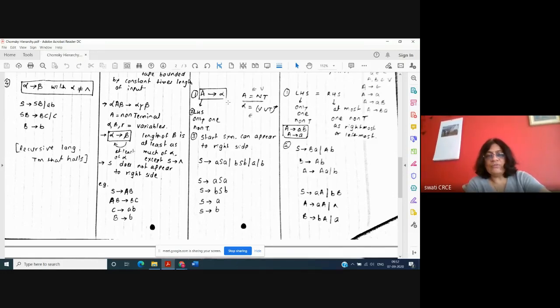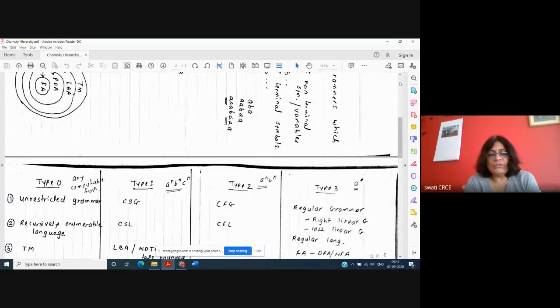In these two types of grammars, the left hand side is always a single variable. In type 2, the rules are of the type A generates alpha, where alpha is a combination of variables and terminals, and the variable can occur at any location. But here the variable appears on the left side always in all the rules, or on the right hand side in all the rules if it is present. So it is also called a left linear grammar or right linear grammar. Okay, so this much explanation and the diagram is expected in the exam.